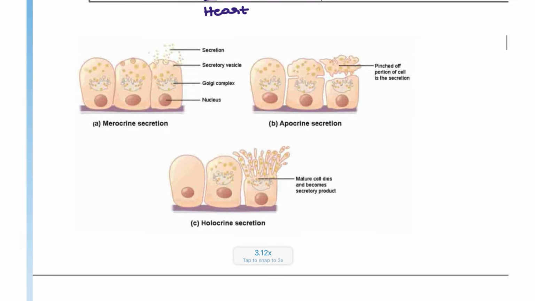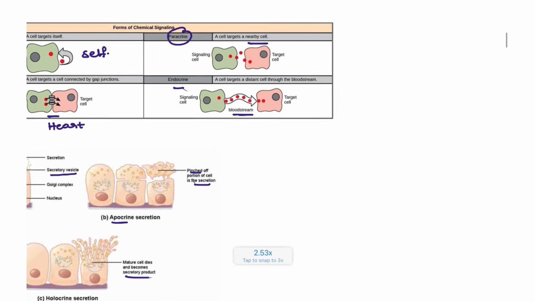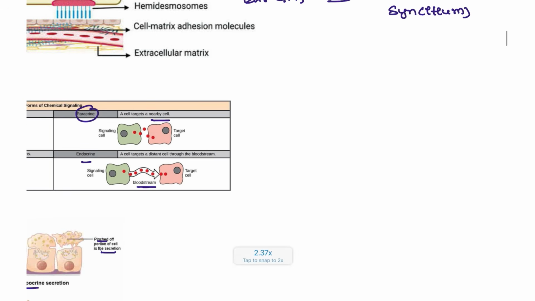Next, coming to the secretion of the different exocrine glands. For the merocrine, you are going to have the secretory vesicle. For the apocrine, a portion of the cell will be pinched off. Next, the holocrine, it is going to produce the different types of secretory products. Okay, this question has also been asked in the examination.